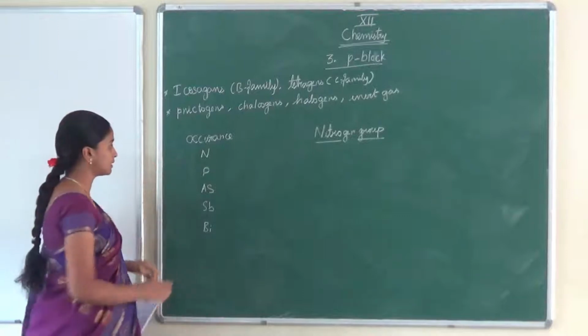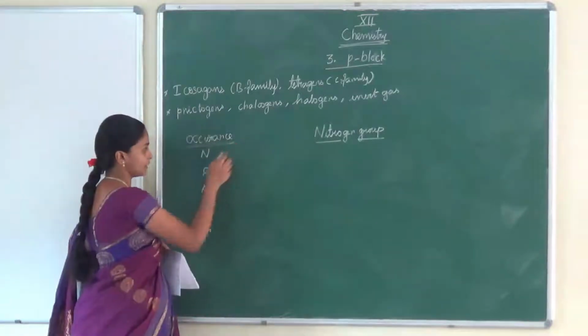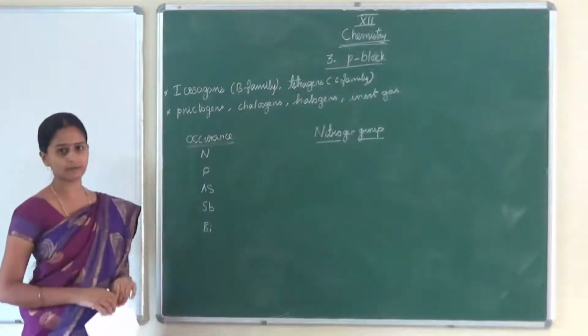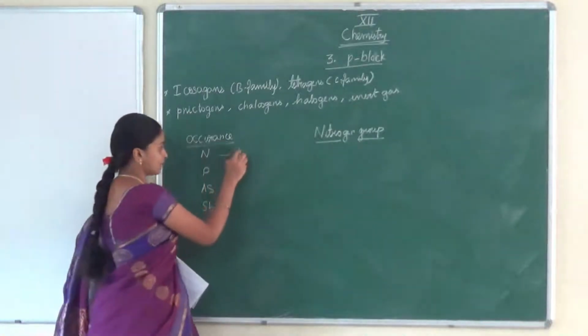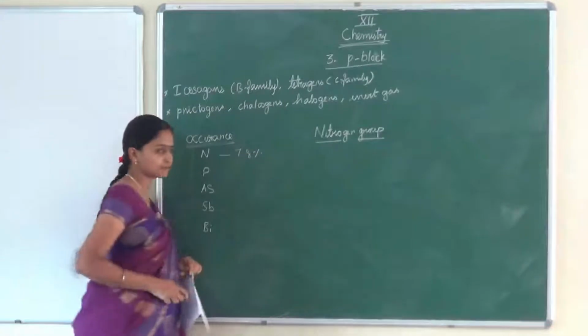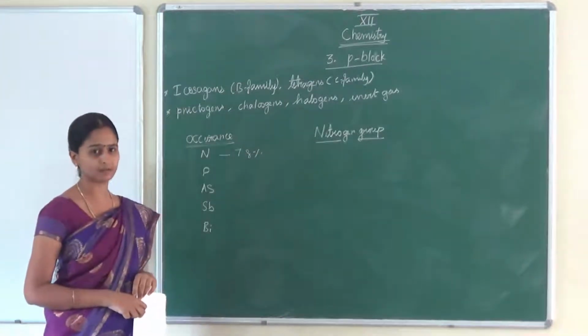Now we are going to see the occurrence of these elements, how much is present in our earth and the atmosphere. We know nitrogen, 70% of the atmosphere is occupied by nitrogen gas, N2 gas.